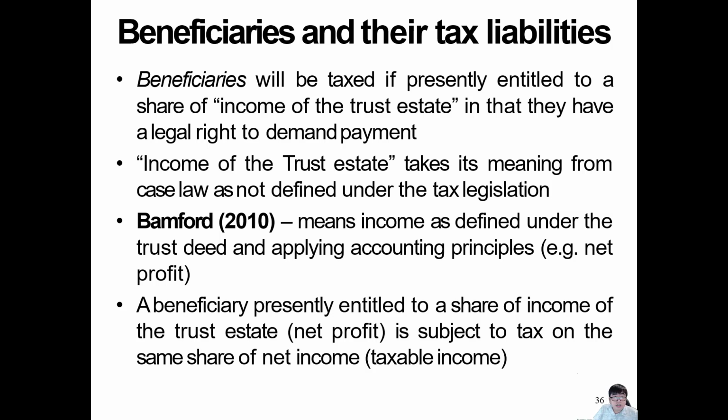The 1936 Act defines income of the trust estate by applying accounting principles. A beneficiary presently entitled must be made aware that the income belongs to him or her if he's principally entitled. If he's not principally entitled, it's going to be complicated. When I say principally entitled here, the beneficiary is aware they receive this money and aware they could enjoy it. The fact they want to give this money back to their parent is up to them. Nevertheless, they have to be aware: I have this money, I can spend it if I want to, but if I want to return it to my parent, that's fine as well.